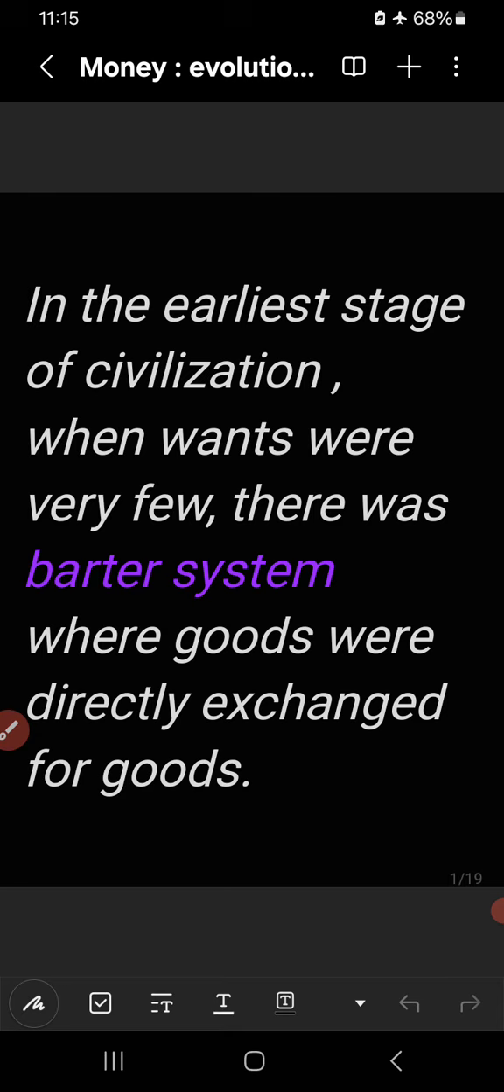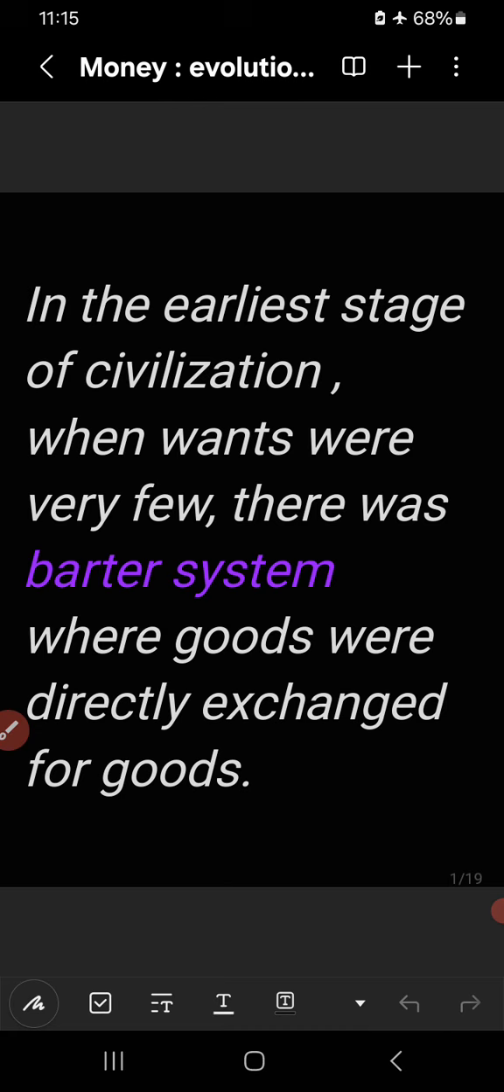We all know that in the earliest stage of civilization, wants were very few, and at that time there was a barter system. There was no medium of exchange. Money was not introduced at that time. So there was a barter system.